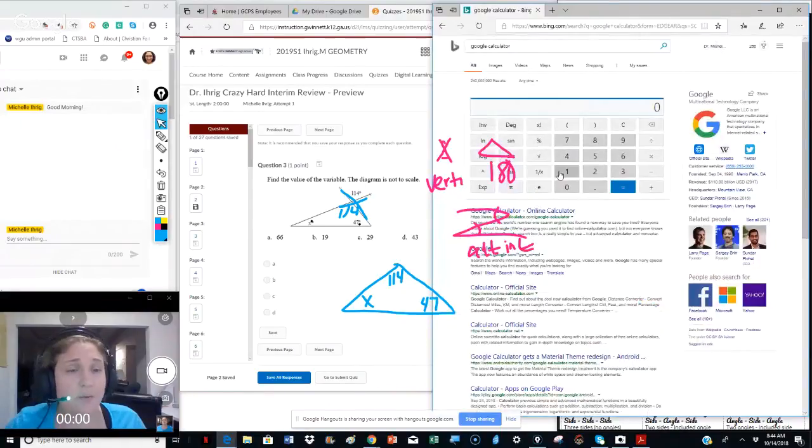Okay, so we're just going to take our 180. We'll subtract our 47, and the 47 is this degree measure. Then we're going to subtract our 114, and that leaves us a whopping 19 degrees. So that would be our choice here, choice B.